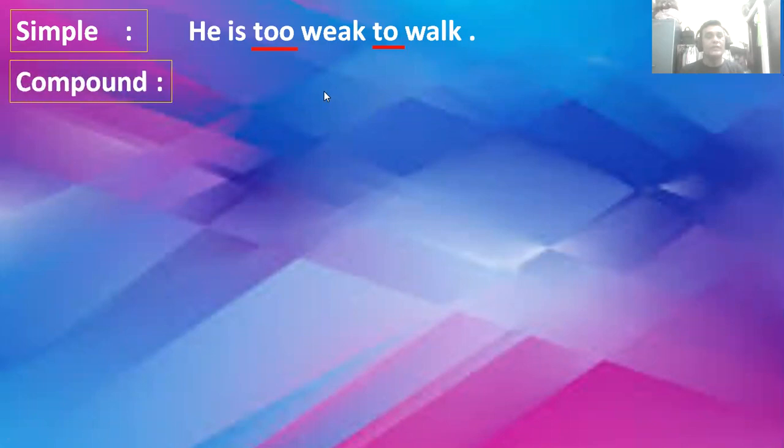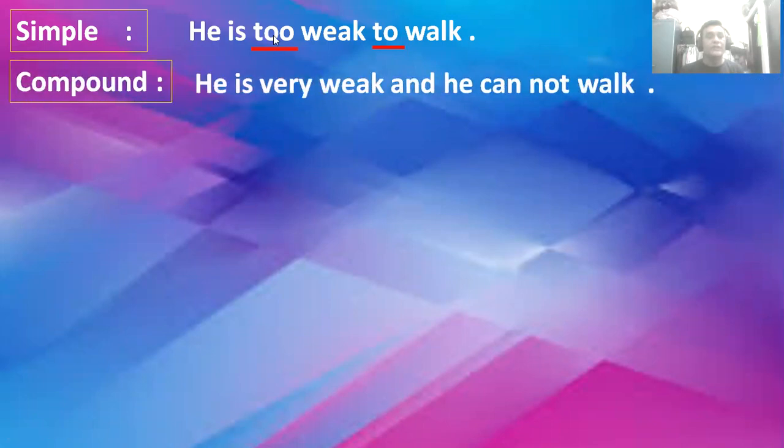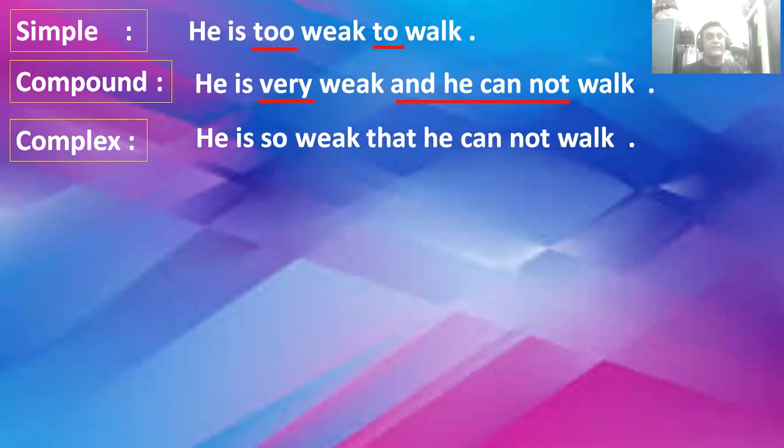Okay, in compound, for "too" here is "very", and for "to" here is "and". In a simple sentence, "too" instead of "very", and "to" in the place of "and". So: he is very weak and cannot walk. Okay, but in complex, what will be the answer? Okay, I say yes.